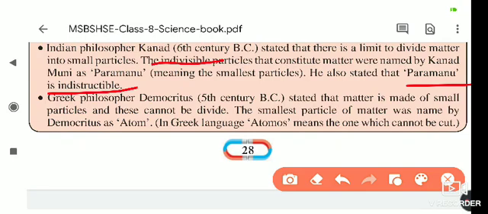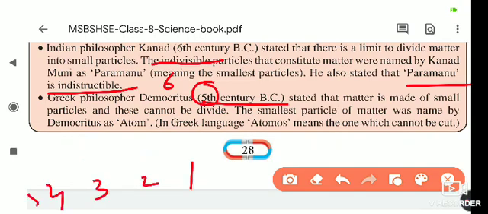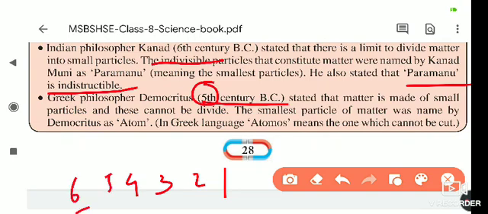After Maharshi Kanad comes the 5th century BC. Here it is written 5th, but the 6th century actually comes earlier. How do we go back on the number line when we write it? 5th, 4th, 6th. It works like negative numbers: 1, 2, 3, 4, 5, 6. BC centuries are counted negatively, so -5 is greater than -6.